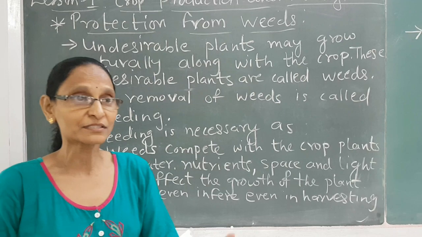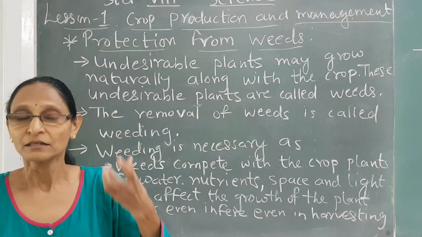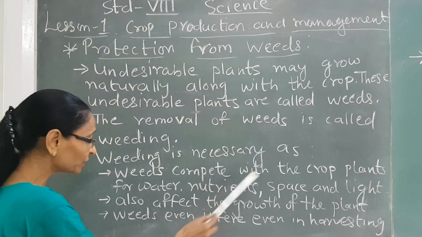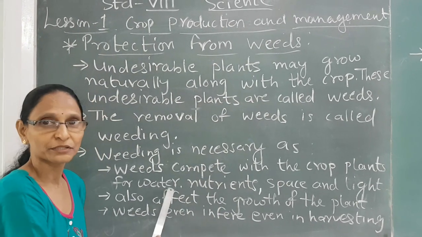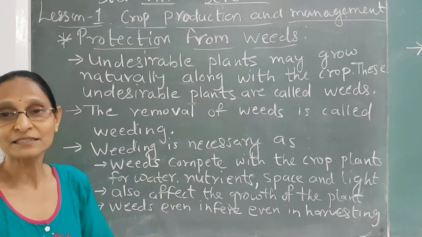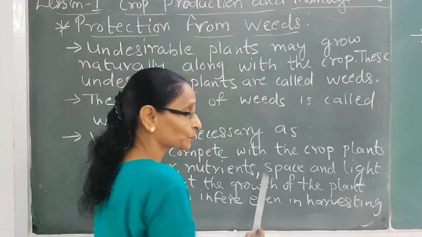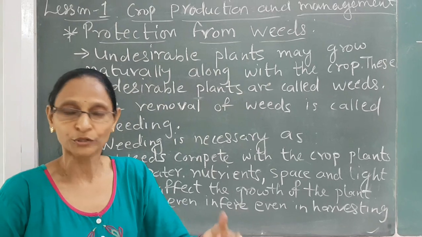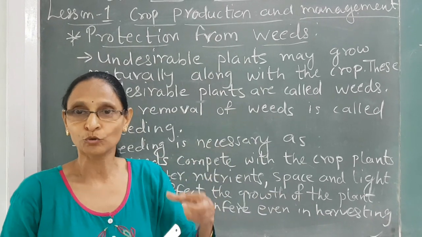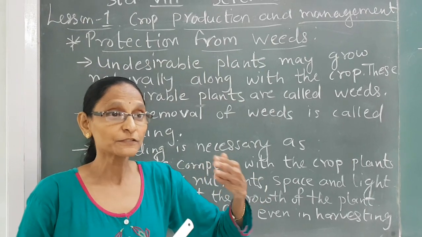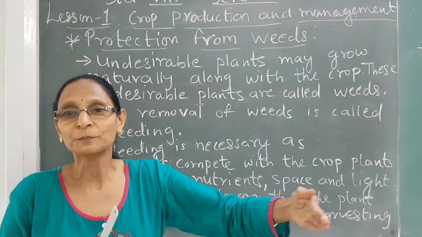So many nutrients are given to the crops so that we get the best quality of food grains. But weeds share those main nutrients. So in that sense they are competing with the crops. They are sharing the space. Suppose the main plant is growing, alongside some weeds are growing. They are not giving enough space to the main crop to spread its roots.